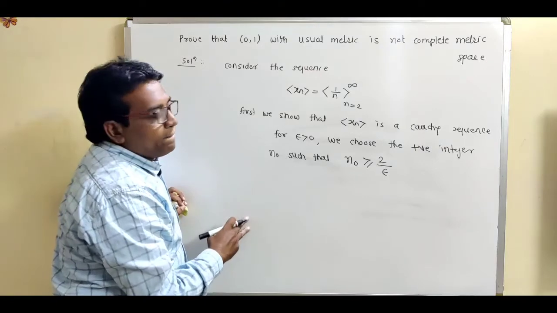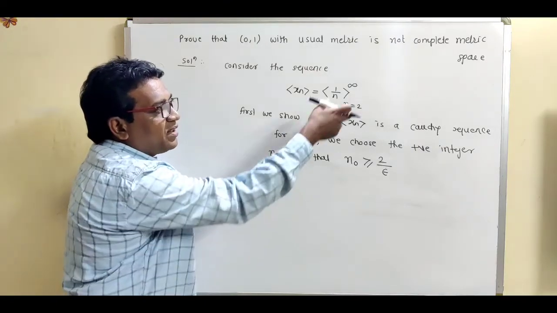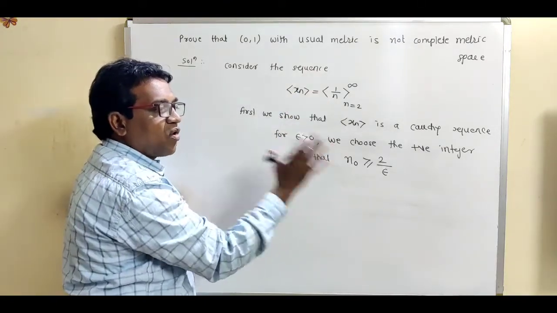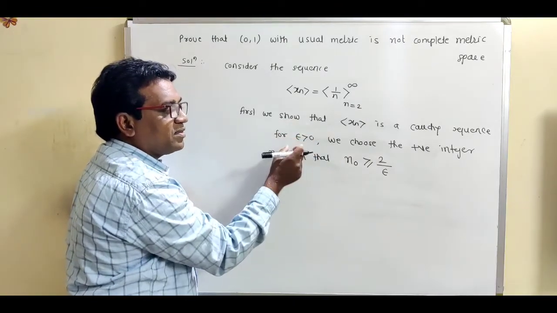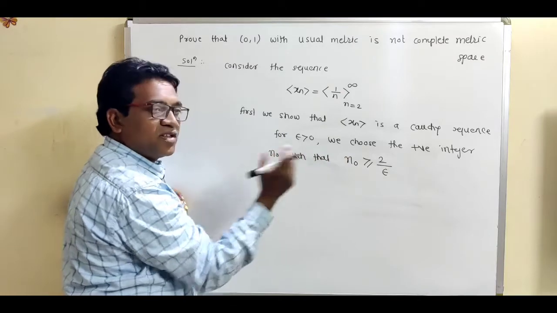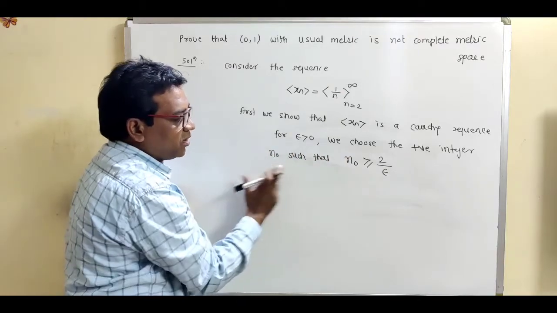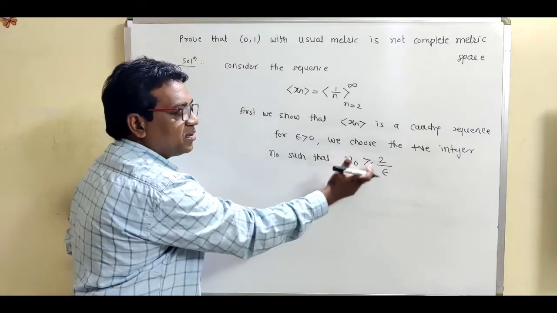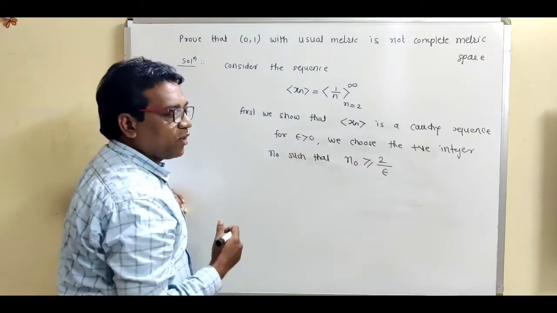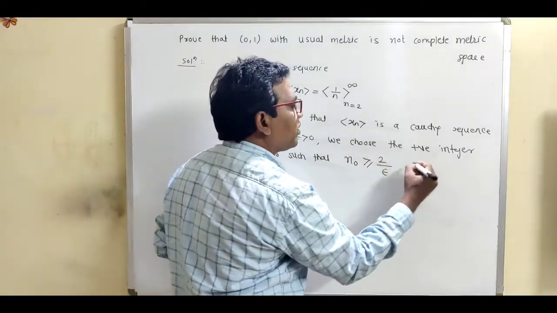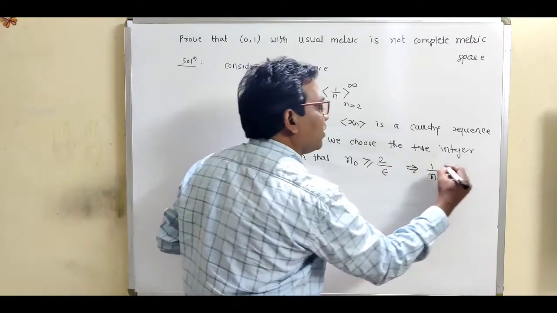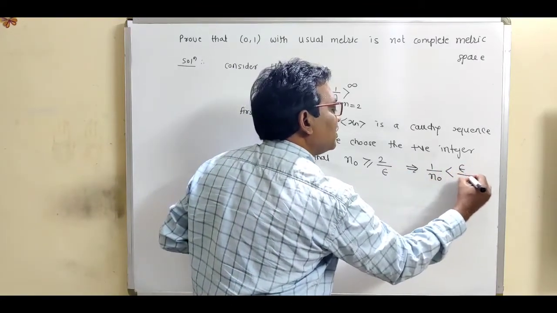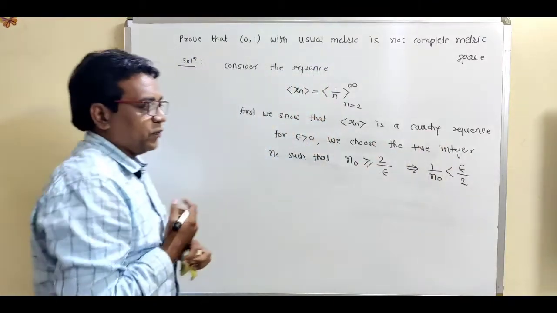We want to show that this sequence xn is a Cauchy sequence. For epsilon greater than 0, first we choose a certain stage n0 such that n0 is greater than or equal to 2 upon epsilon. Taking the reciprocal, 1 upon n0 is less than epsilon by 2.